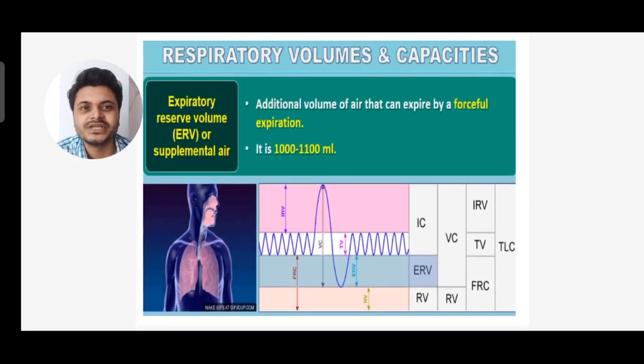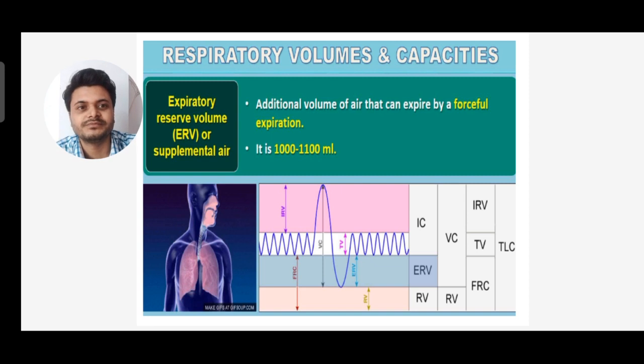Next we'll see expiratory reserve volume, or ERV. It is also called supplementary air. So what is this? It's the additional volume of air that can be expired by forceful expiration. So this is the forceful expiration. It is about 1000 to 1100 ml.